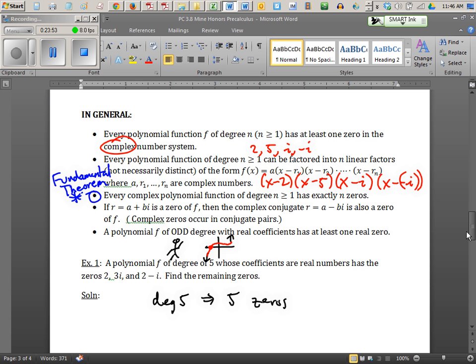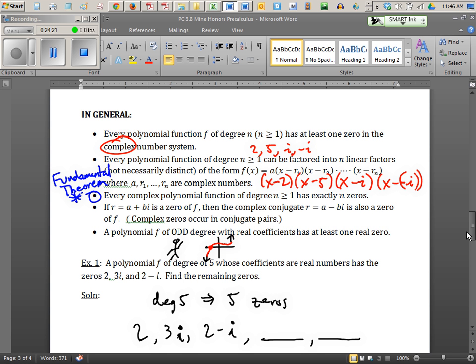A polynomial f of degree 5 whose coefficients are real numbers has the zeros 2, 3i, and 2 minus i. Find the remaining zeros. Well, they already gave me 3 of the 5 answers. Okay? So, how many are missing? 2. There should be 5 zeros to a degree 5.